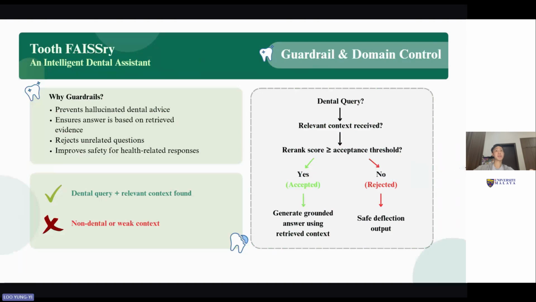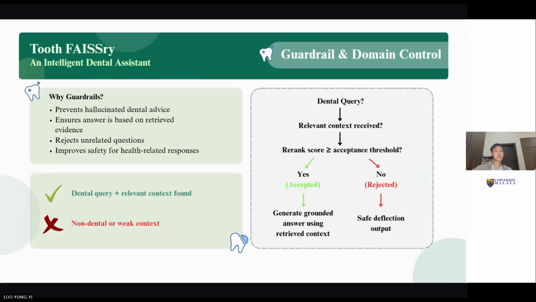The next slide is on guardrails and domain control. I want to talk about the guardrails because that is what makes this an enterprise-grade medical tool. If you ask FAISSry about fixing a car engine, it will reject it. What happens if the re-ranker score is too low, meaning we don't have enough confidence in the medical literature? It rejects it. So we build an AI boundary. It literally gives you a safe deflection output: no sufficiently similar context found. The AI actually admits when it doesn't know the answer. Incredible, right?